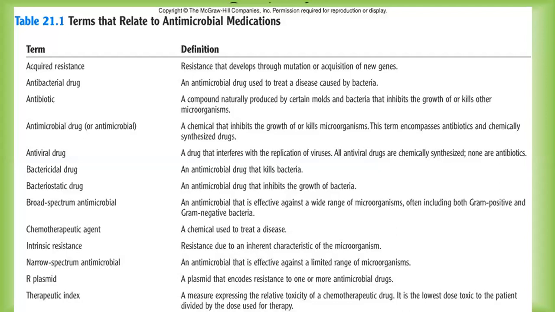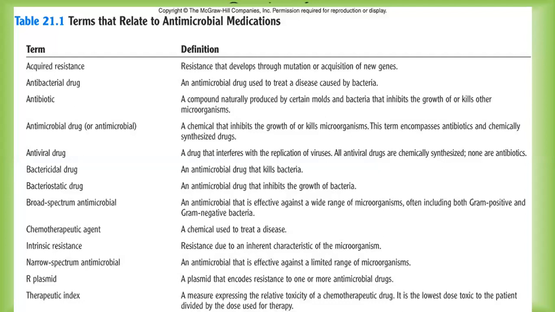genes. So bacteria may synthesize certain proteins, or it may bring about certain mutation in its nucleotide sequence, due to which that particular antimicrobial drug will not show any effect. It will not kill or it may not inhibit the growth of that particular bacteria. So that we call an acquired resistance.